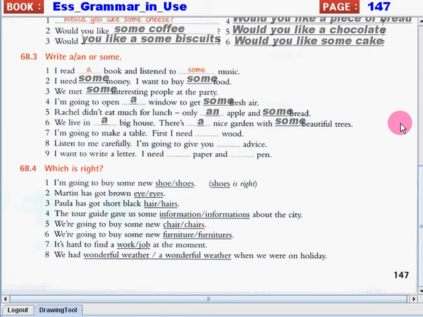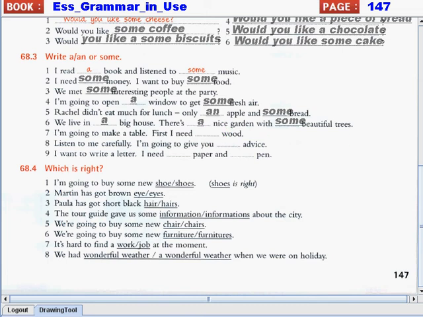Number 6. We live in a big house. There's a nice garden with some beautiful trees. We used some for trees because it's a plural countable noun. A for big house because it's a singular countable noun. Same with a nice garden.